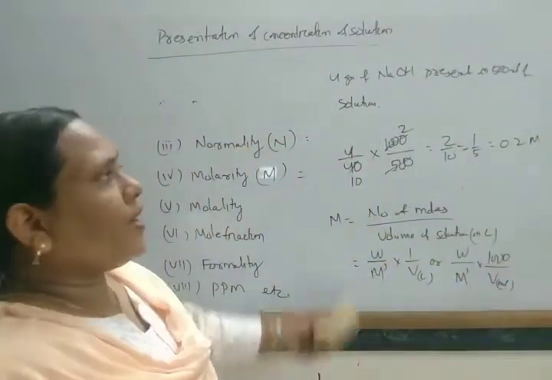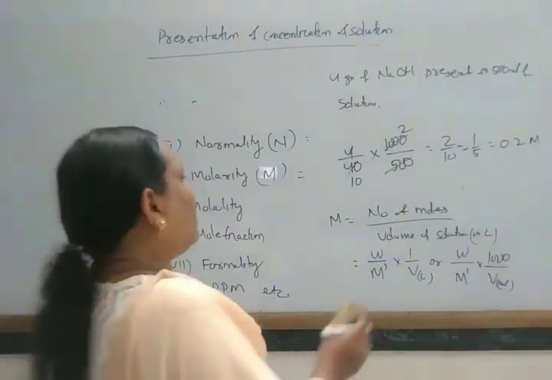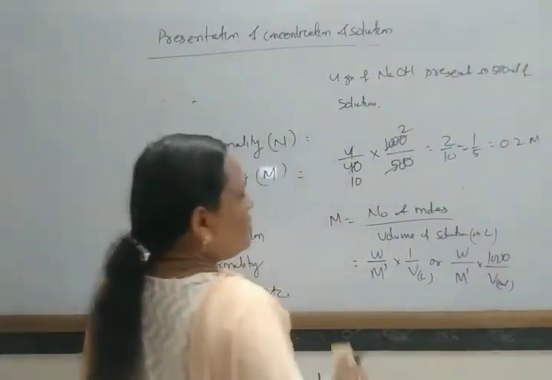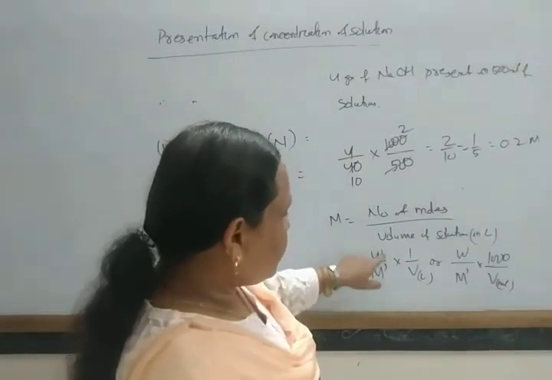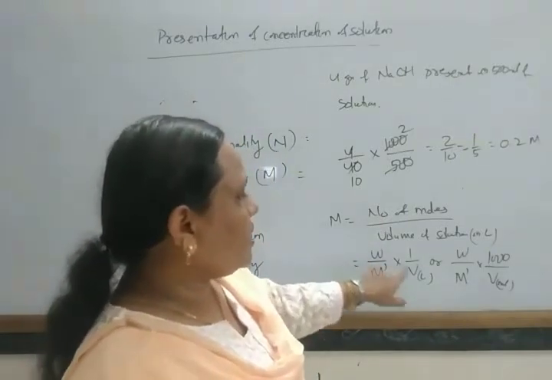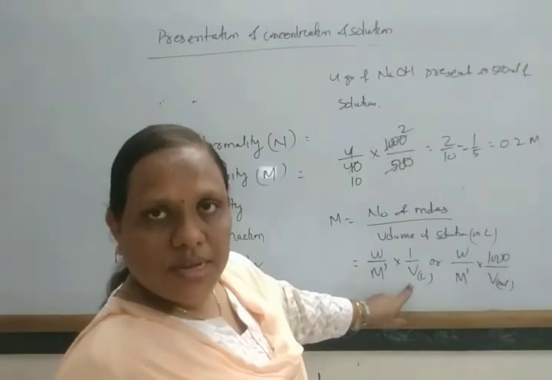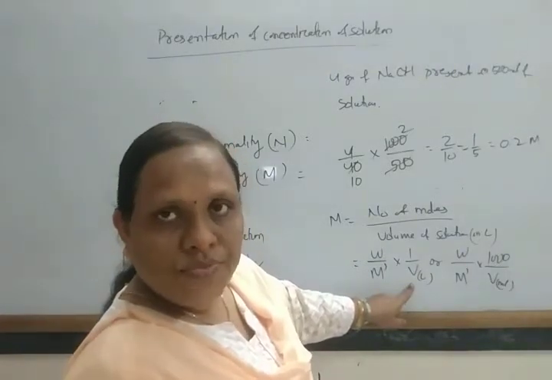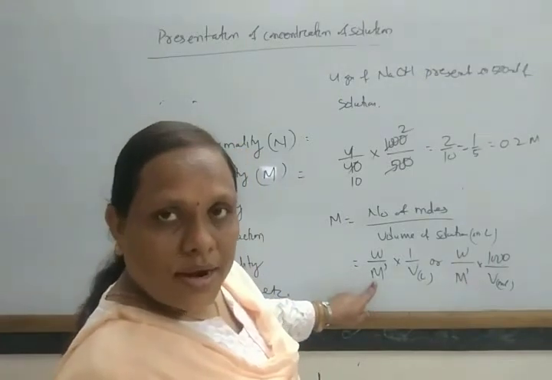Okay, so in this we find out what is the molarity of the solution. You know this value: weight of the substance by volume. Weight of the substance per liter of the solution is known as your strength, and this is your molecular mass.